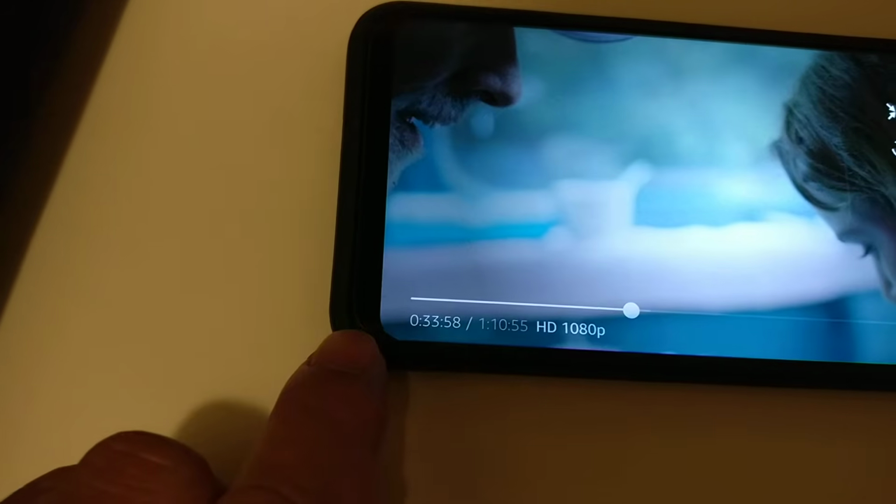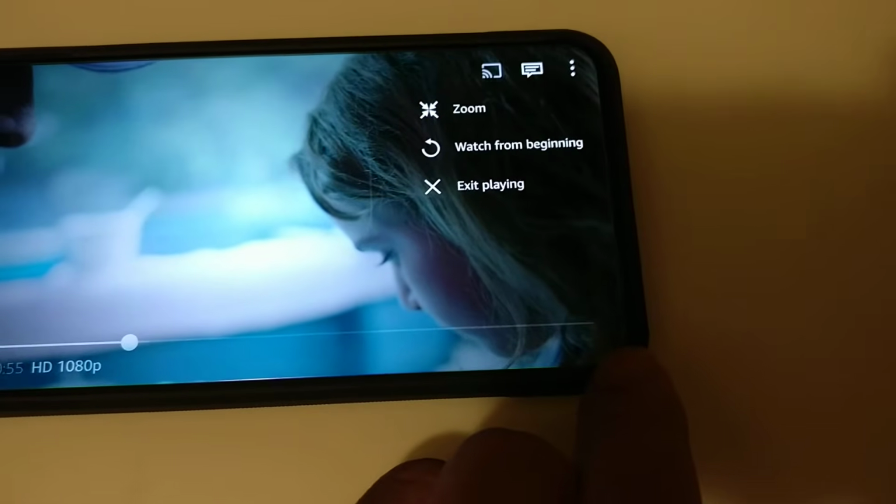zoom, you see the top, it's still cut off, right? But over here it goes all the way to the edge. So how do we fix that, right? Okay, this is how you do it.